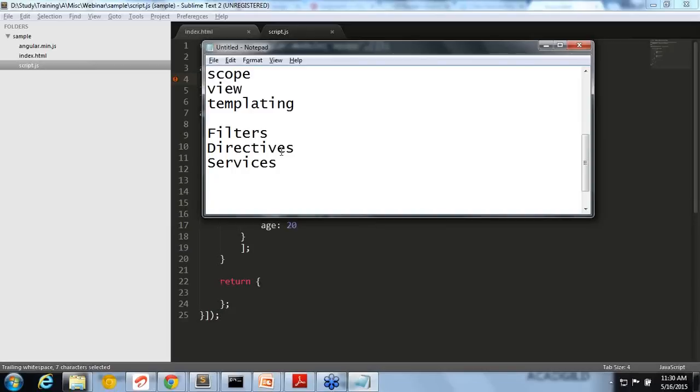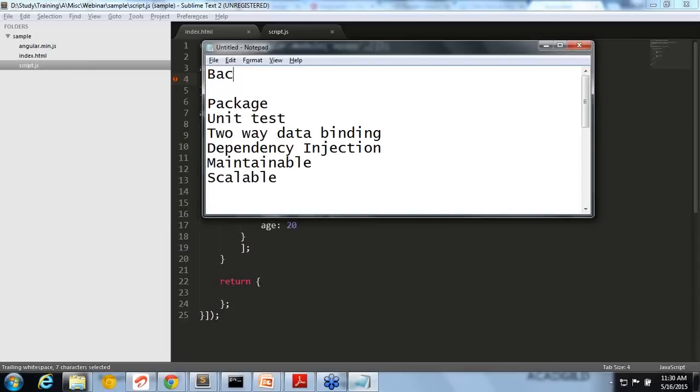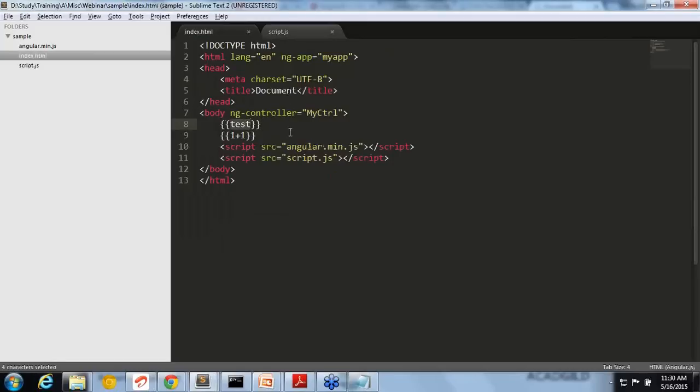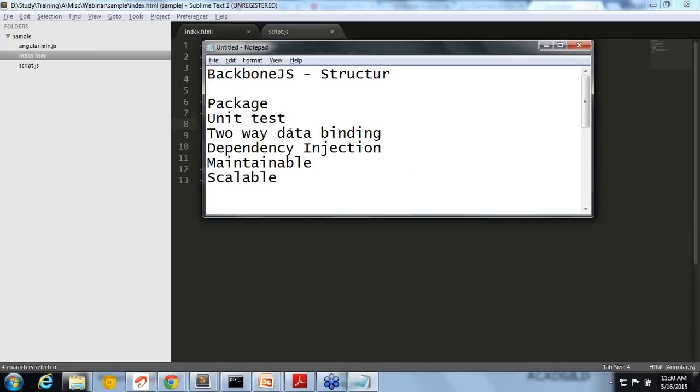If you compare Angular with any other framework, for example Backbone.js, Backbone.js is just giving the framework structure only. I told you initially the framework is for structuring, right? Backbone is serving that purpose. It is giving that structure, but when you are creating an application, you need more than a structure. You need so many things, right? You need to have templating. Templating means that if you add a variable, it should be automatically evaluated.